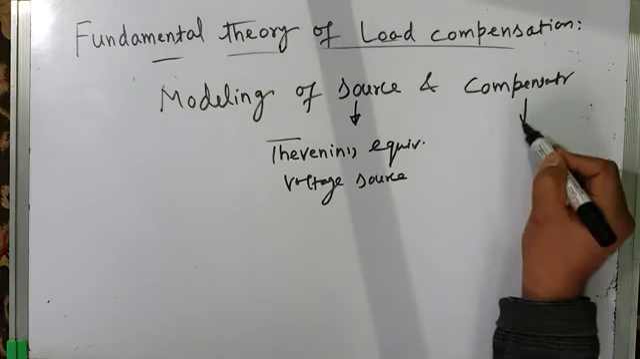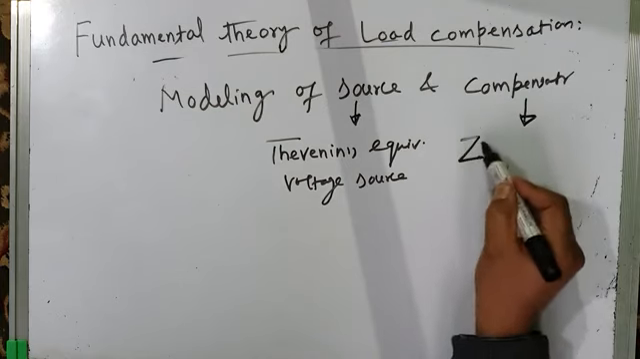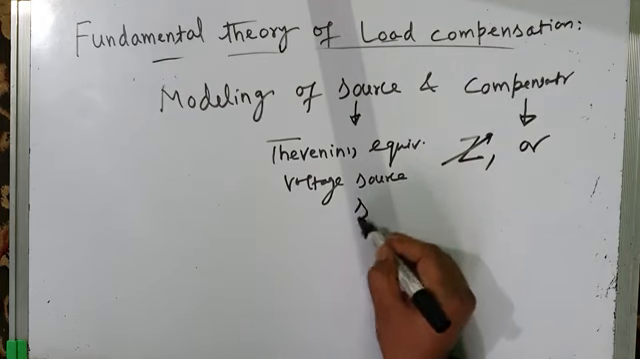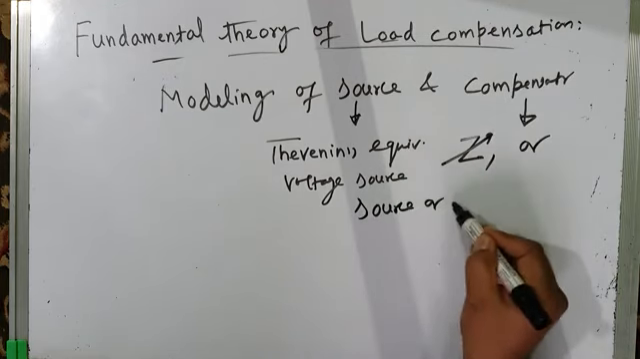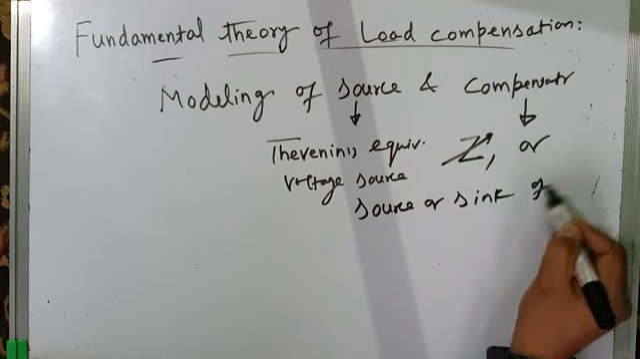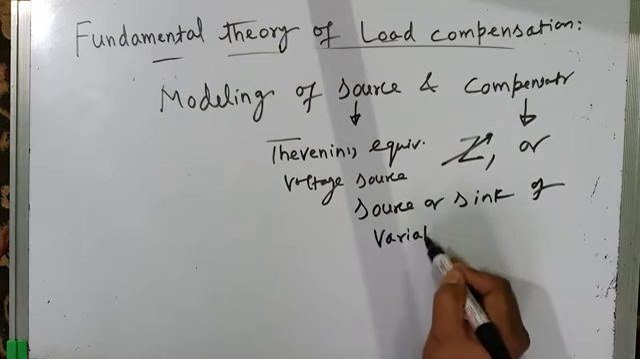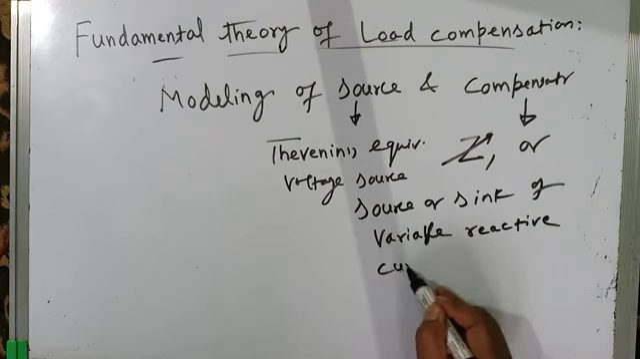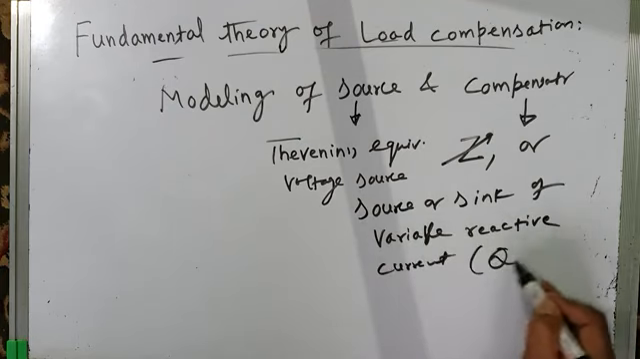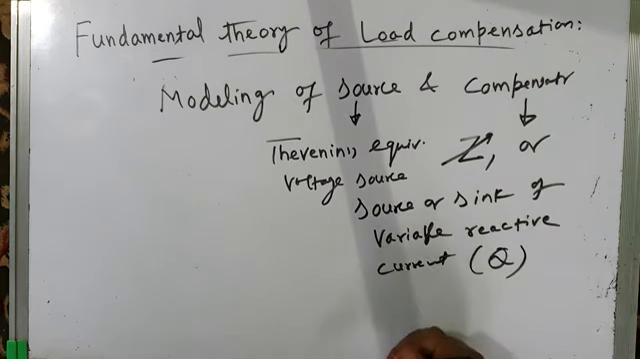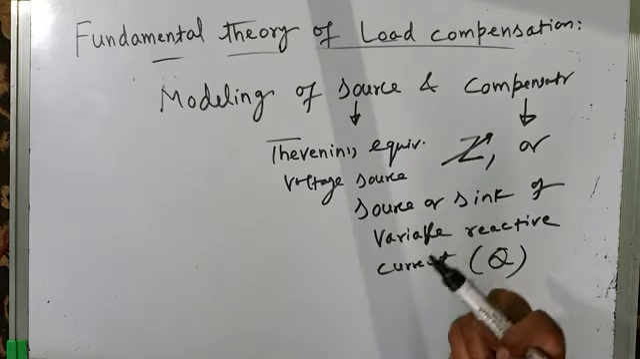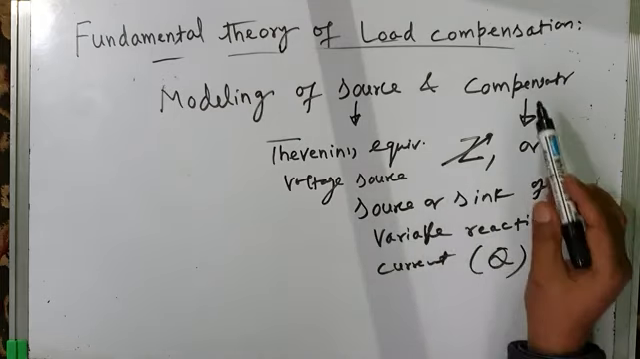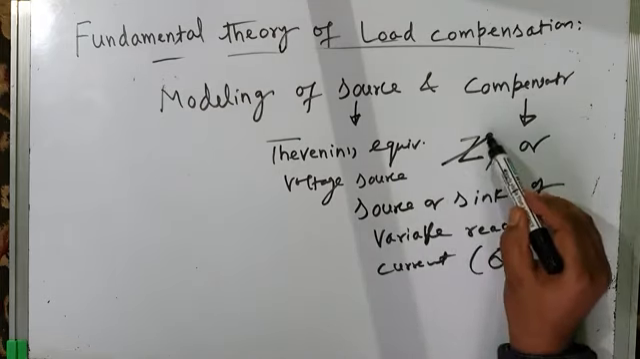And how do you model the compensator? The compensator is either modeled as variable impedance or source or sink of variable reactive power. Variable reactive current, I will write. Variable reactive current. That means variable reactive power. This is how you model the compensator. It should either absorb the reactive power or it should generate or inject the reactive power. So therefore, when you model the compensator, you can do modeling in two ways.